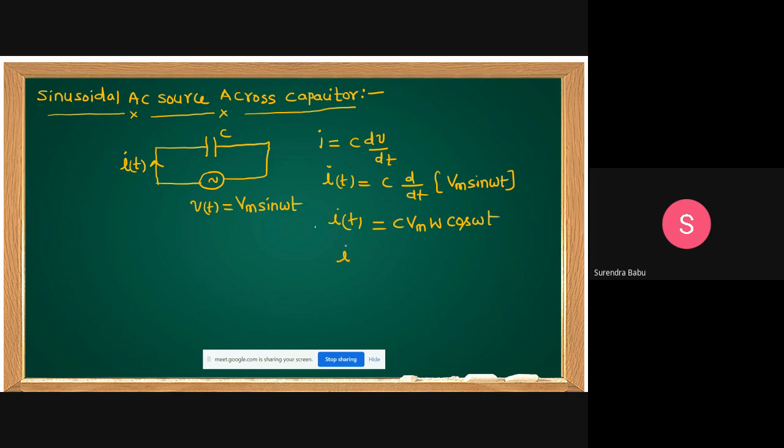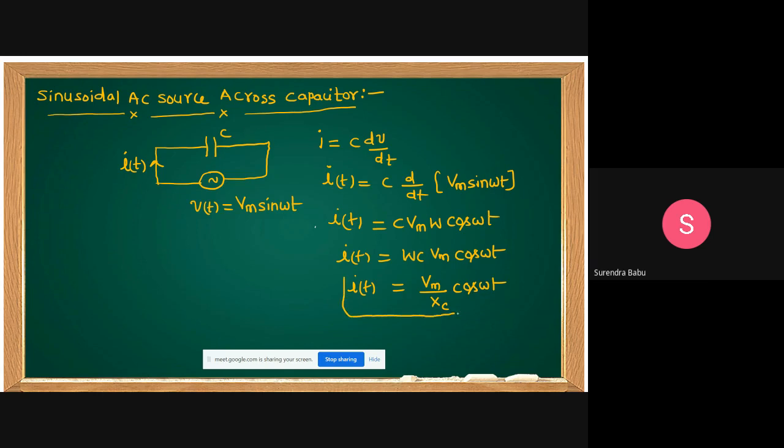Shall I write like this? i of t equal to omega C into Vm into cos omega t. Shall I write like this? i of t equal to Vm by Xc into cos omega t.